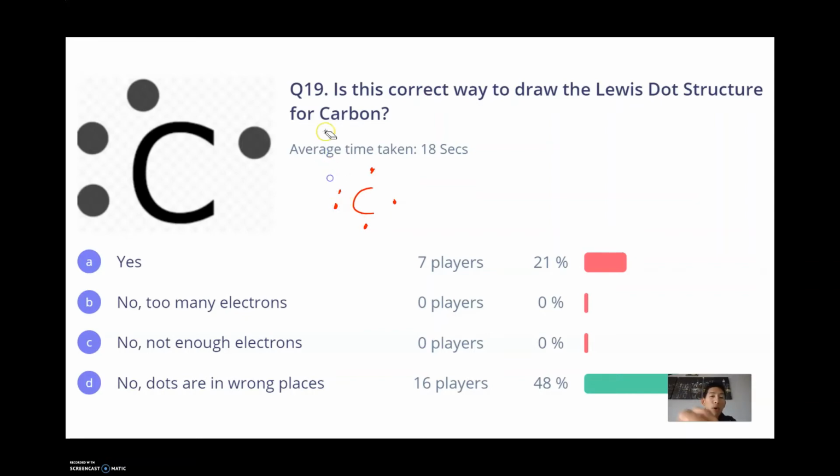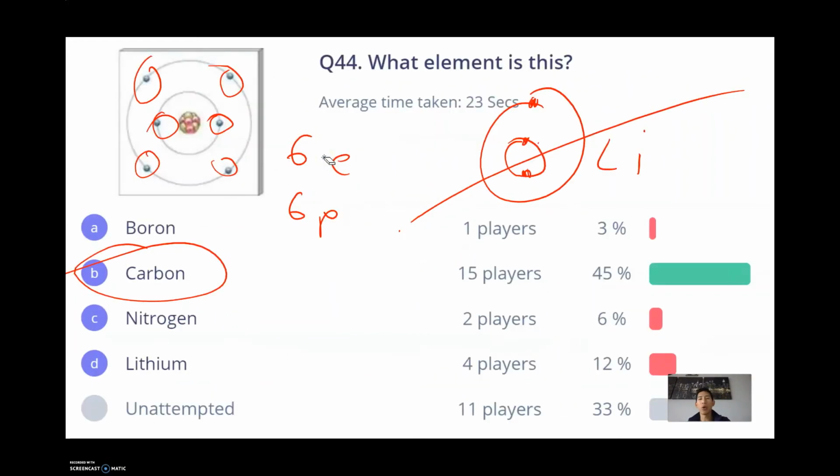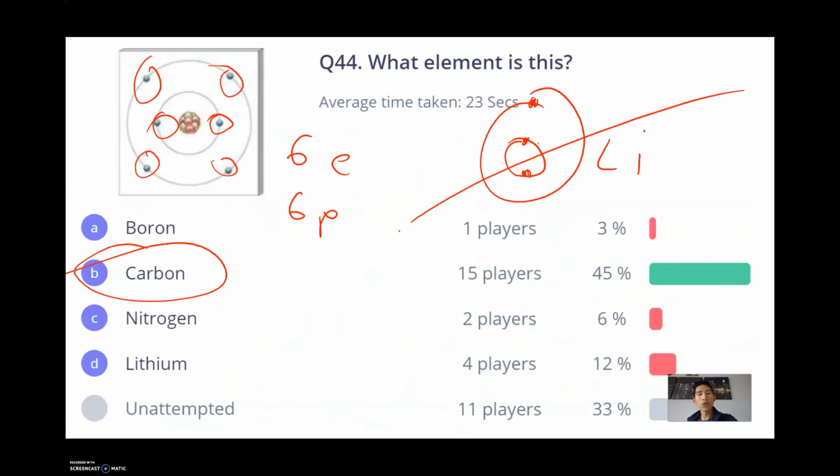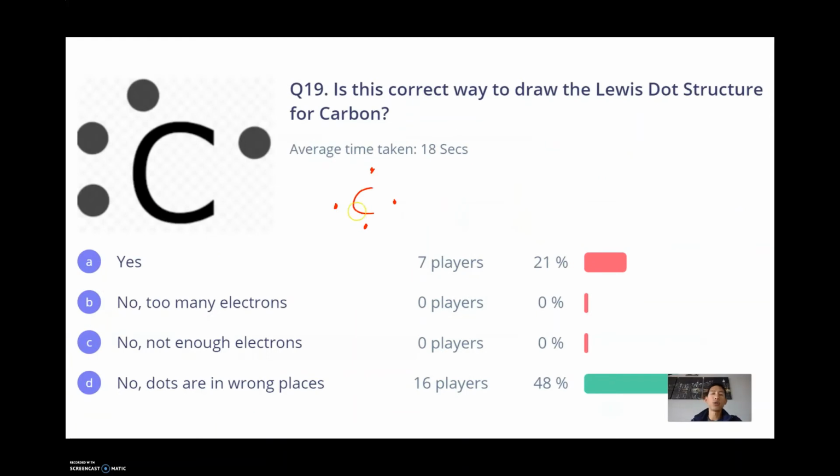Carbon has 4 valence electrons. How do we know that? Well, it's in group 14, or what you might sometimes see as 4A. And you can even see that carbon has 1, 2, 3, 4 valence electrons on its outer shell. So when we draw the Lewis dot structure, we would draw C with 4 electrons, and we would want to put them on each side before doubling up. They doubled up here, so that's why they are in the wrong places.